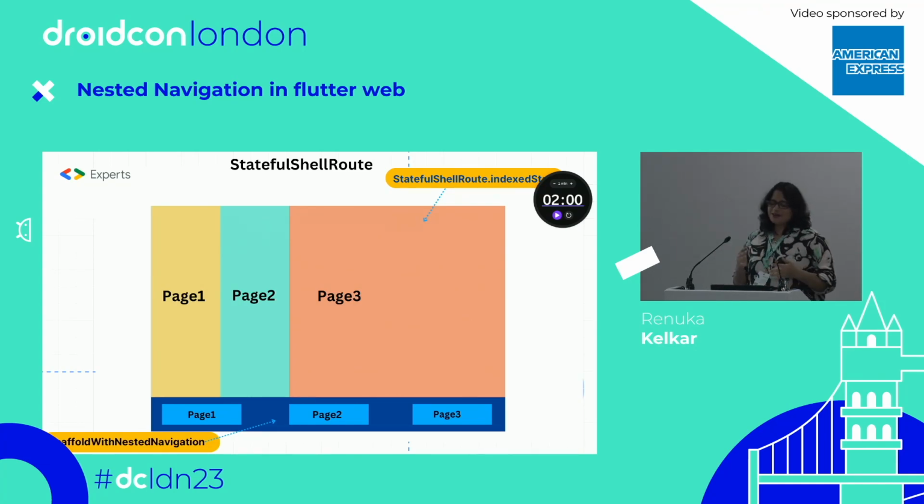So for the stateful shell route, when you think about just the normal shell route, what is happening? It's solving the purpose of nested navigation, but it is not preserving any state of that page. And that is causing the problem. I think that was an open issue in the GitHub repo for a long period of time. So they thought, okay, so many people are asking the same question, we can solve this problem. And they came up with this stateful shell route. That was the key point for me as well to deep dive into what the stateful shell route is, how it works, and other stuff.